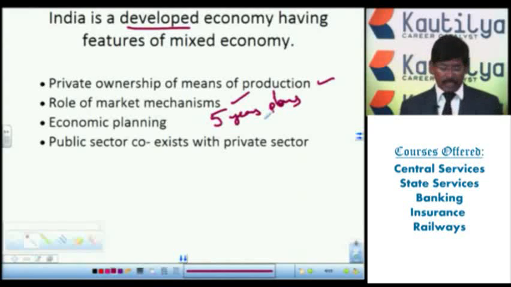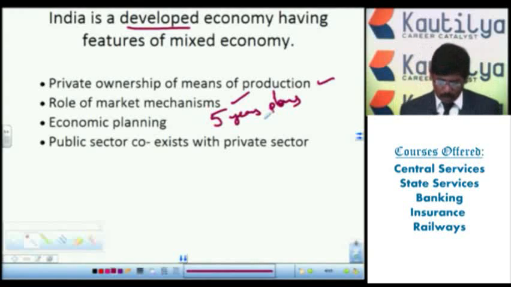So all of this has improved with the help of the five-year plans and planning in India. Because of the five-year plans and government plans, we have improved the standard of living of the people, and we are planning to reach the status of a developed nation.